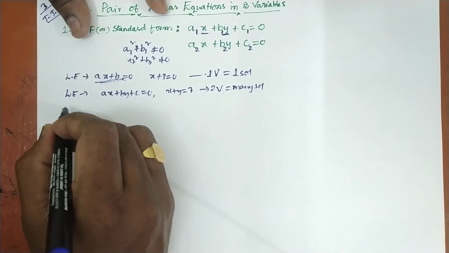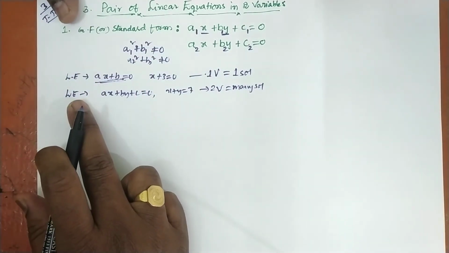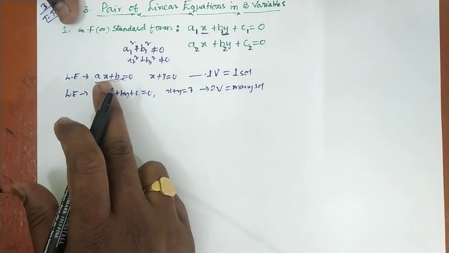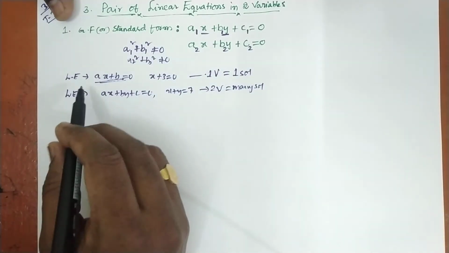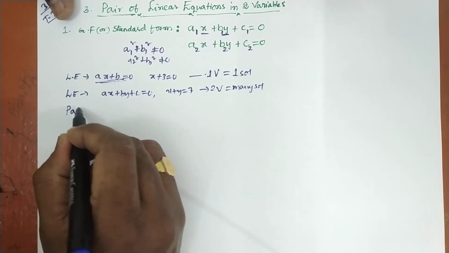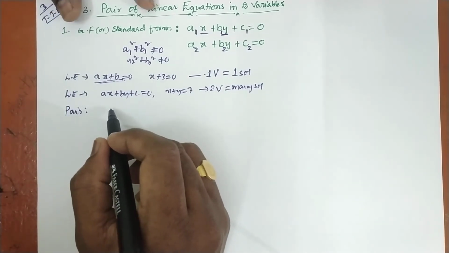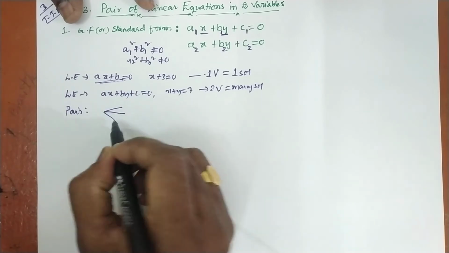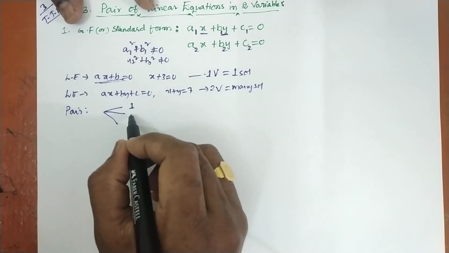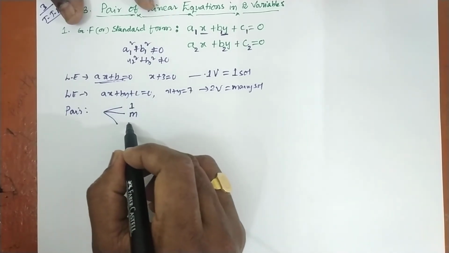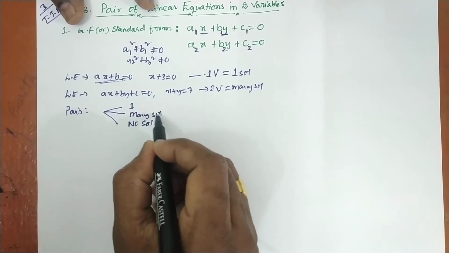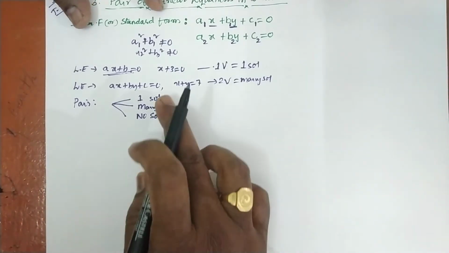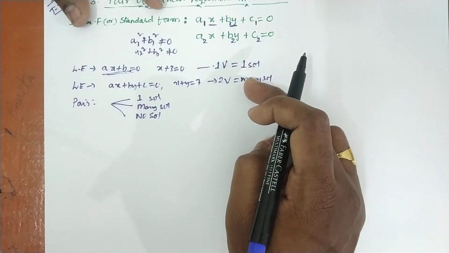Now our topic is not actually linear equation. A linear equation can be written in one variable, two variables, three variables also. But here we have a pair of linear equations, pair means two we have to take. So when you take a pair, three types of solutions are possible: one solution, many solutions, and no solution. So only three types, whereas one variable gives one solution, two variables give many solutions.